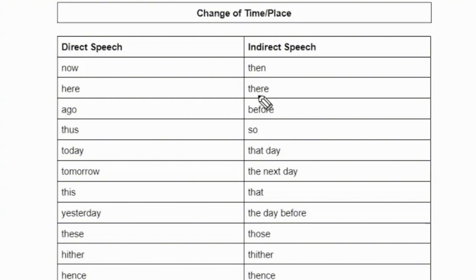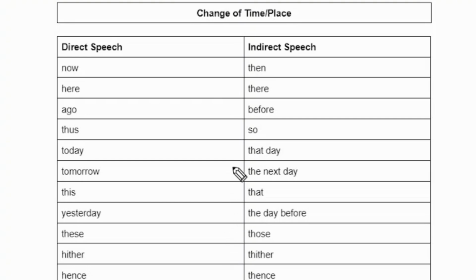"Here" will be converted into "there". "Ago" will be converted into "before". "Thus" into "so". "Today" into "that day". "Tomorrow" into "the next day". "This" will be converted into "that". "Yesterday" into "the day before". "These" will be converted into "those". "Hither" into "thither", "hence" into "thence". "The next week, month" into "the following week, month".